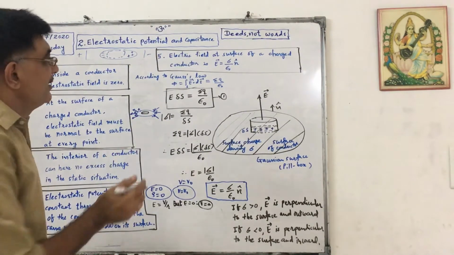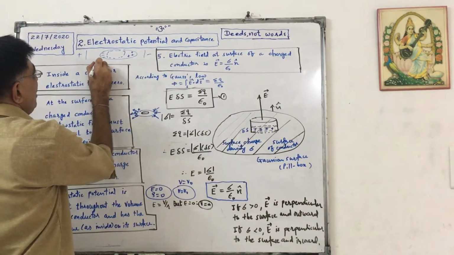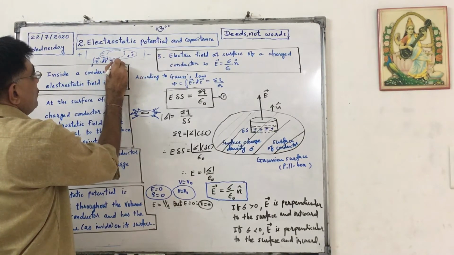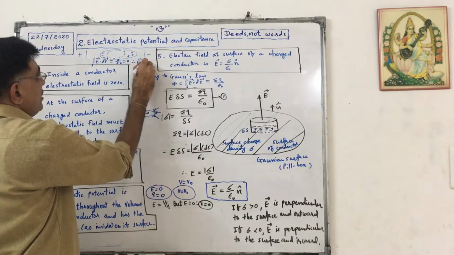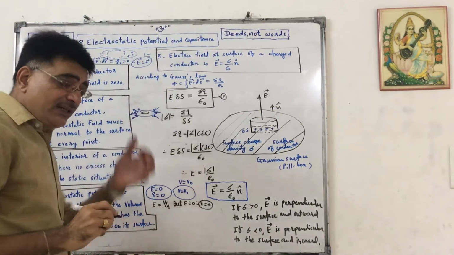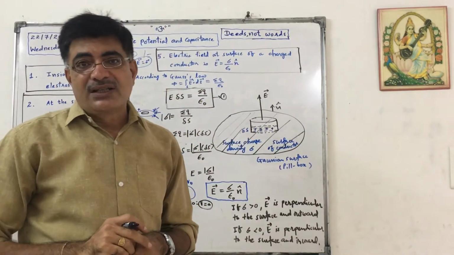No charge is there, so I can write the surface integration of E dot ds equals 0 upon epsilon naught, that will be 0, so E will be equal to 0. So the net electric field inside a charged conductor is 0.